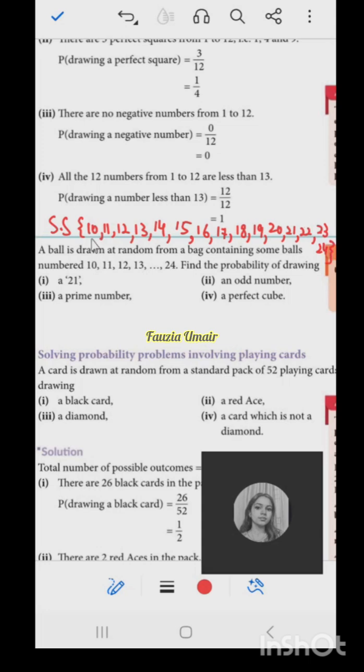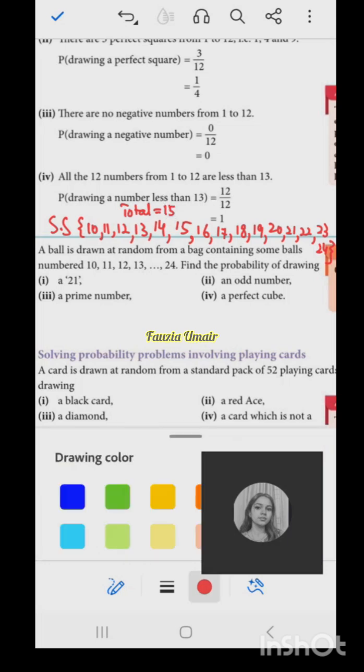How many numbers are there? So 24 minus 10 is 14 and plus 1 करना पड़ता है, 15. You can count them also: 1, 2, 3, 4, 5, 6, 7, 8, 9, 10, 11, 12, 13, 14, 15. So total outcomes are 15. Okay. So now we need to find the probability of these events.